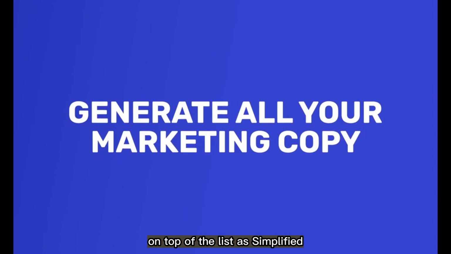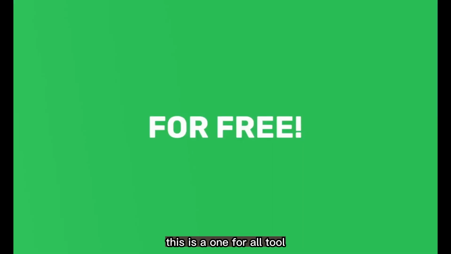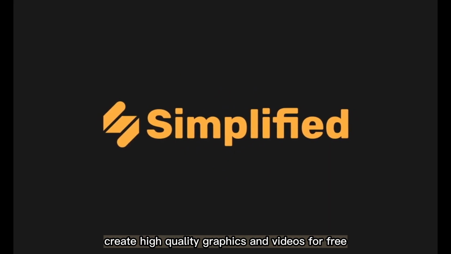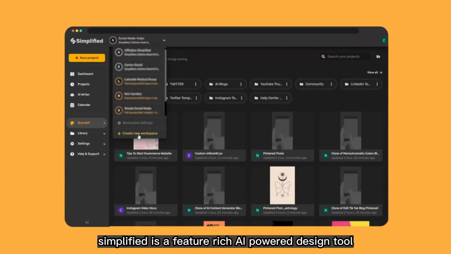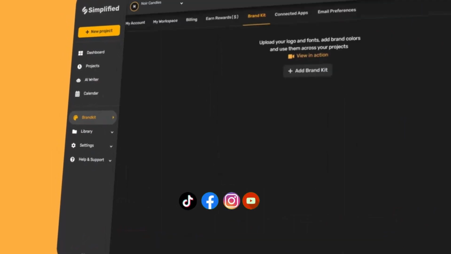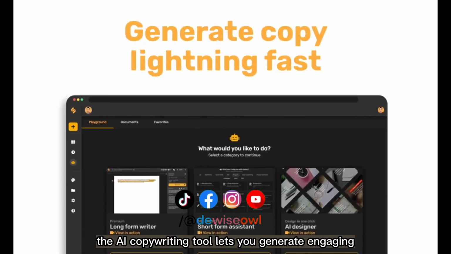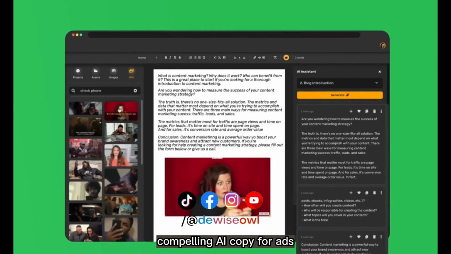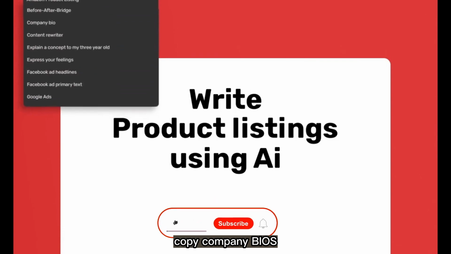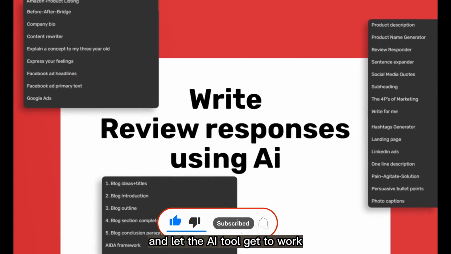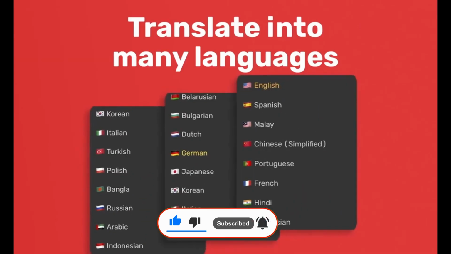On top of the list is Simplified. This is a one-for-all tool you can use to generate content, create high-quality graphics and videos for free. Simplified is a feature-rich AI-powered design tool with content writing capabilities. With over 30 types of copy, the AI copywriting tool lets you generate engaging, compelling AI copy for ads, e-commerce, sales copy, company bios, blogs, and more. You just input some key information and let the AI tool get to work.